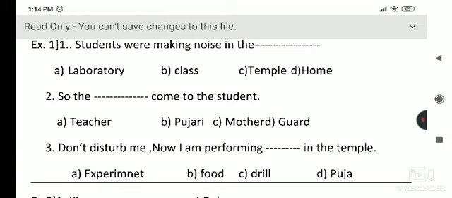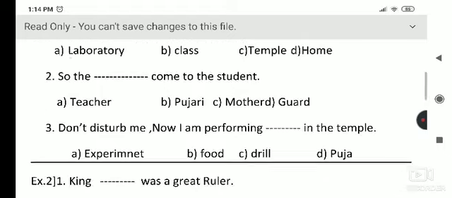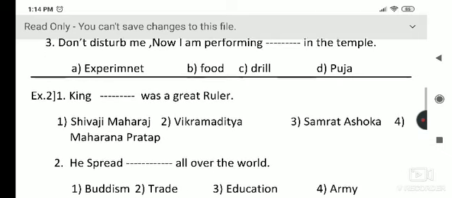So here we make a meaningful paragraph of these three sentences: the students were making noise in the temple, so the pujari came to the students and said, don't disturb me, now I am performing puja in the temple. Okay, so we further look at the second example.